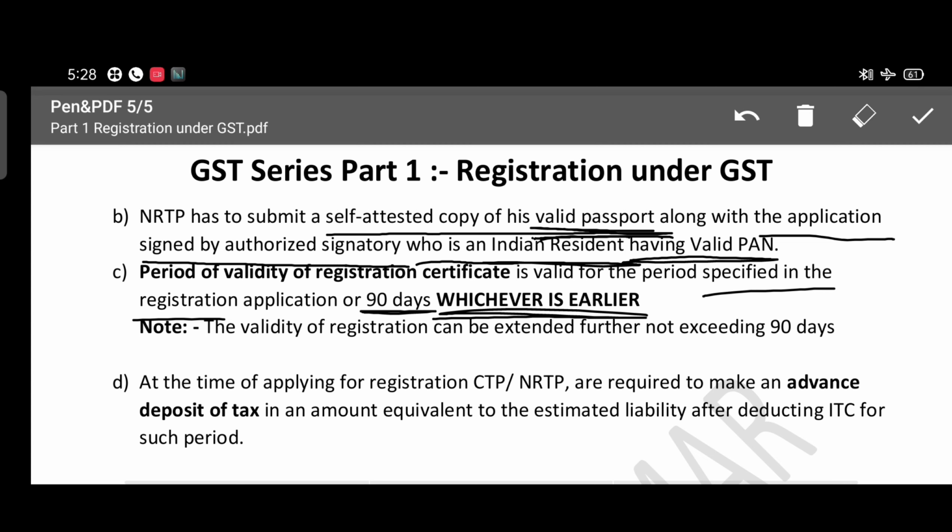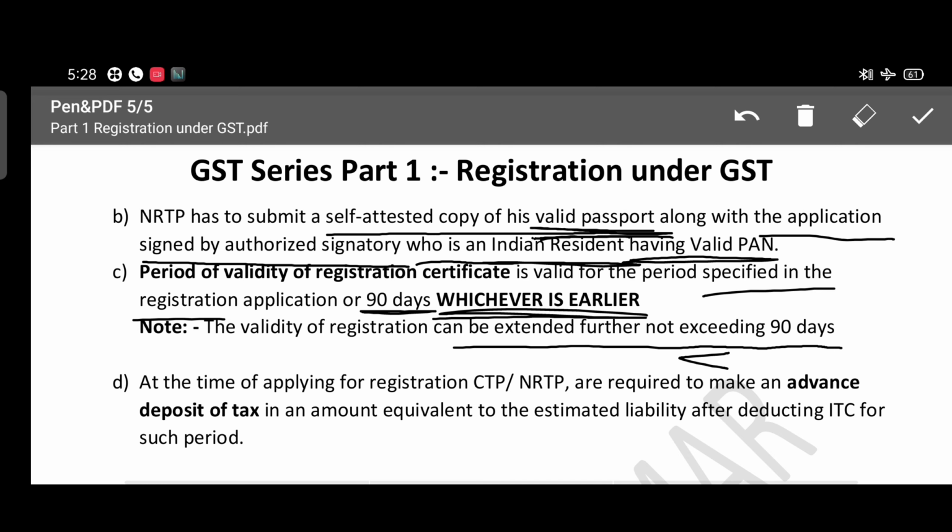And the validity of the time period can be extended by a further period not exceeding 90 days, but they have to apply before the expiry of the existing GST registration. If it has expired, they have to apply again with a new registration only. So they have to apply before the expiry of that registration by the non-resident taxable person.